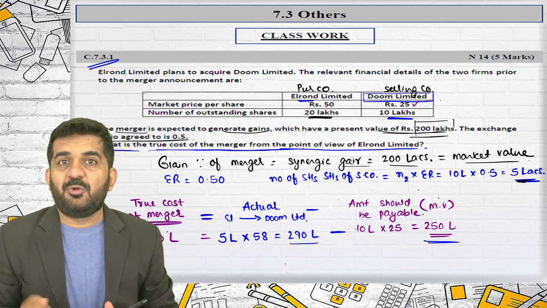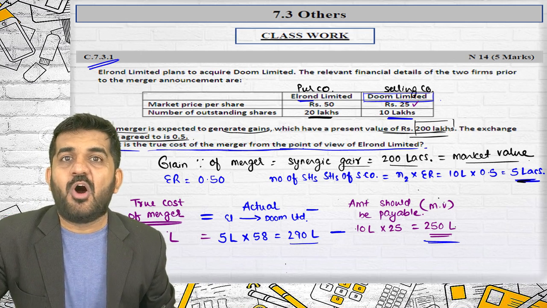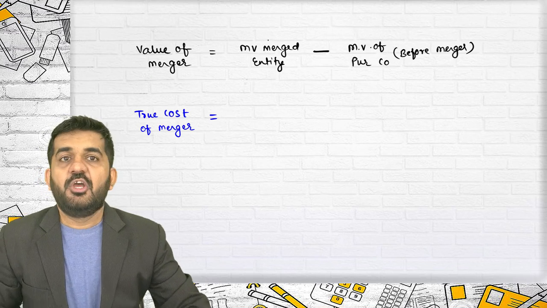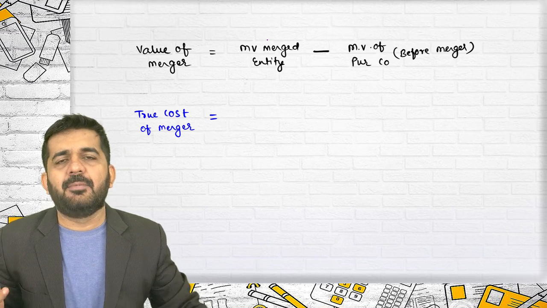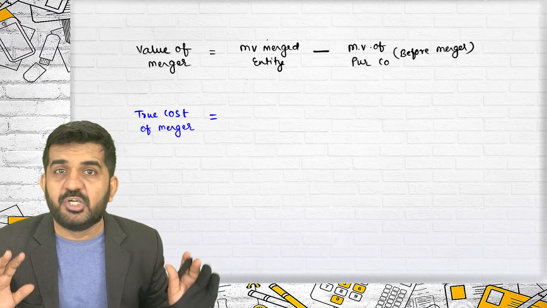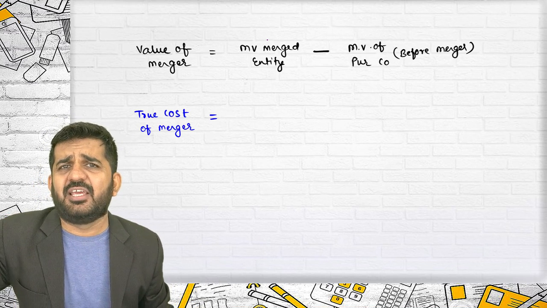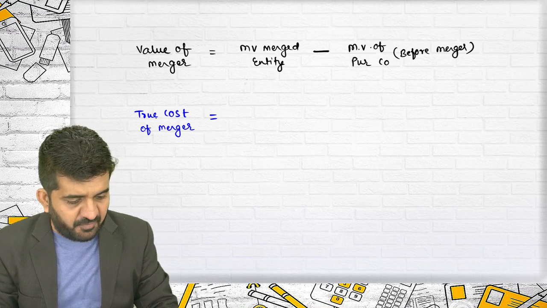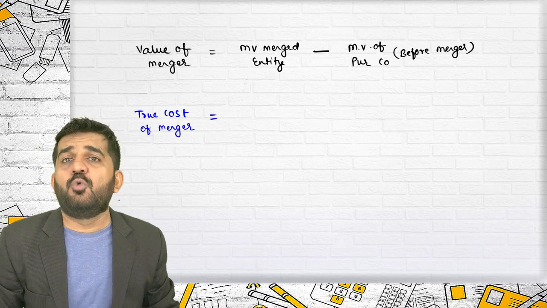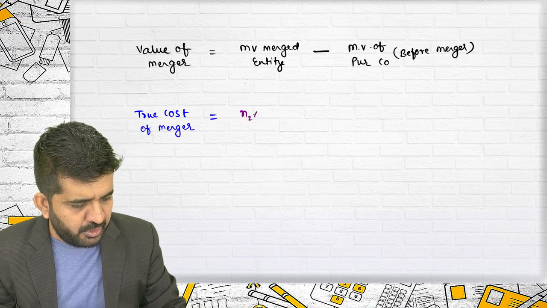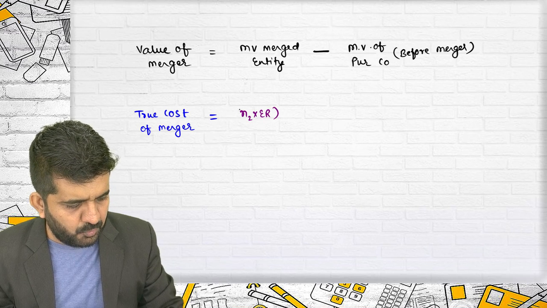Try to concentrate. What is the value of merger? Value of merged entity minus value of previous entity. That is nothing but the value of merger. Here we are not saying what we are giving to selling company shareholders. But if someone tells you to find the true cost of merger, it is N2 into exchange ratio.